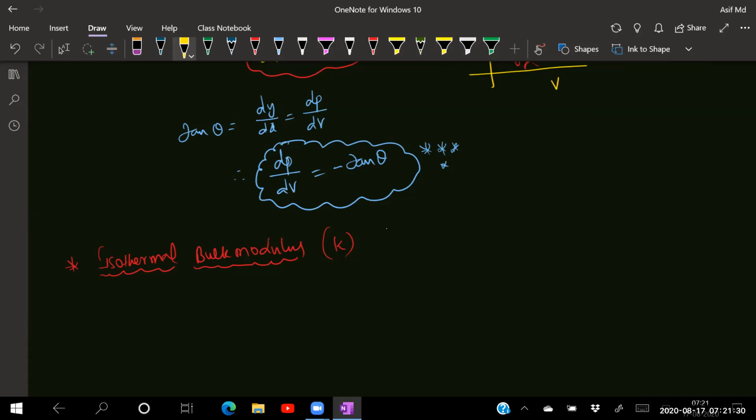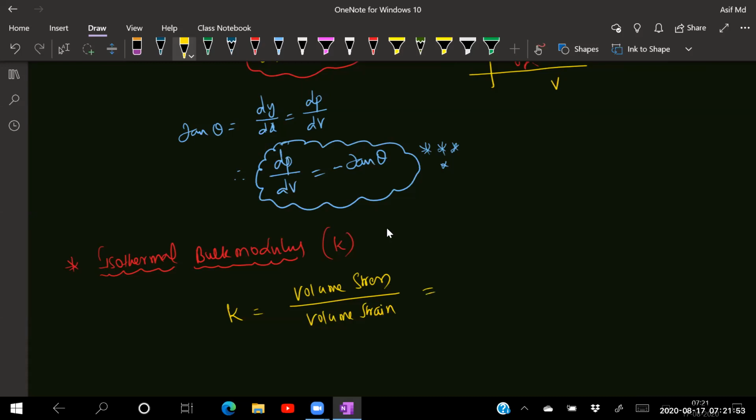Don't bother much in detail. We'll be coming to it in a chapter called elasticity. Just remember what we mean by isothermal bulk modulus: K is equal to volume stress divided by volume strain. The ratio of volume stress to volume strain is nothing but the bulk modulus.